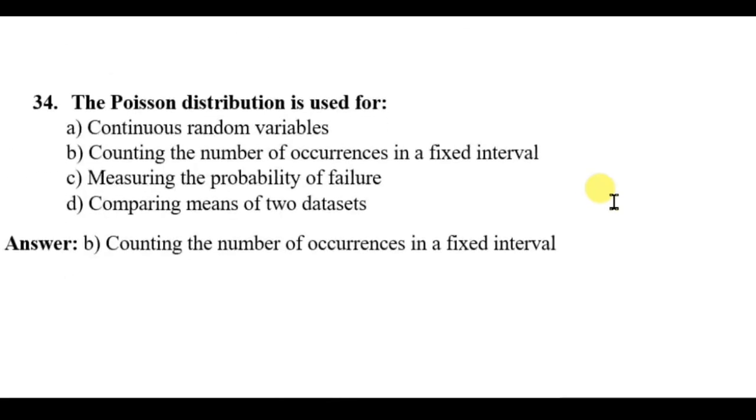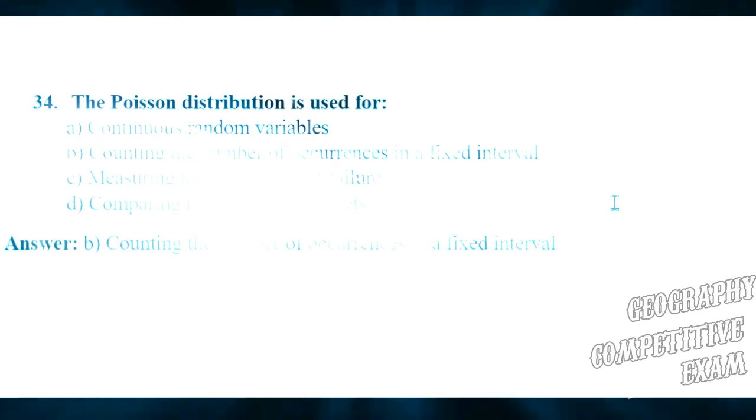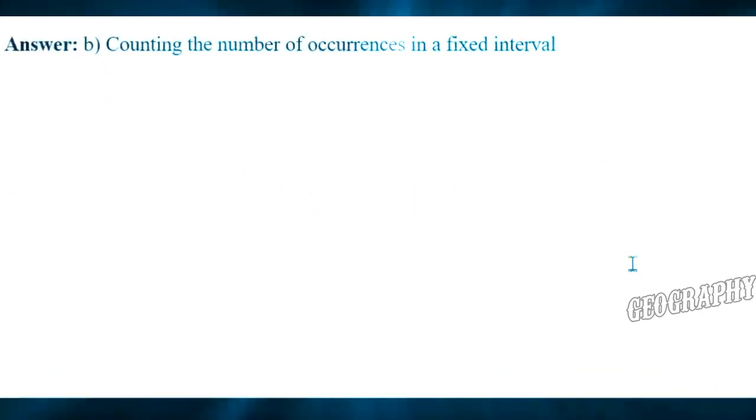Question 34. The Poisson distribution is used for continuous random variables, counting the number of occurrences in a fixed interval, measuring the probability of failure, comparing means of two datasets. Here the right answer will be counting the number of occurrences in a fixed interval.